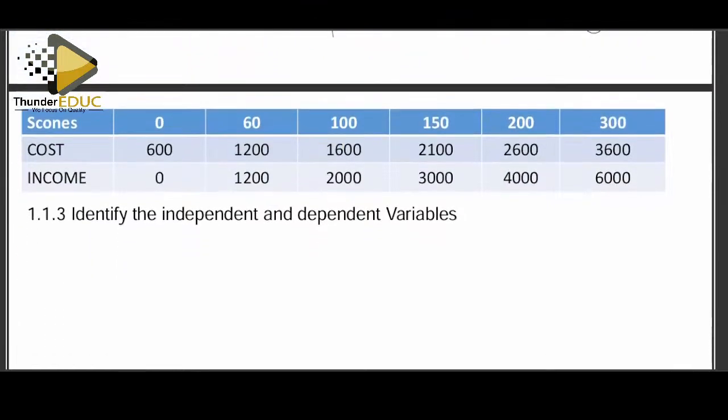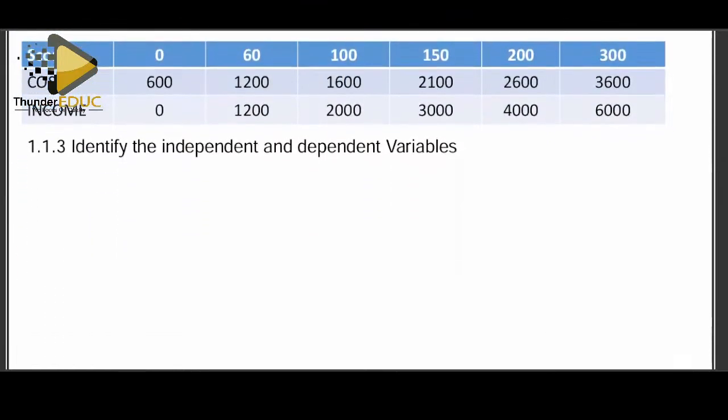All right, we look at this question here that asks us, identify the independent and dependent variables. Now, always, what will be on top will always be the independent. It does not depend on anything. But for you to know the income or to know the cost, you have to have the number of scones. So the cost or expense and income, they would depend on the number of packets or number of scones.